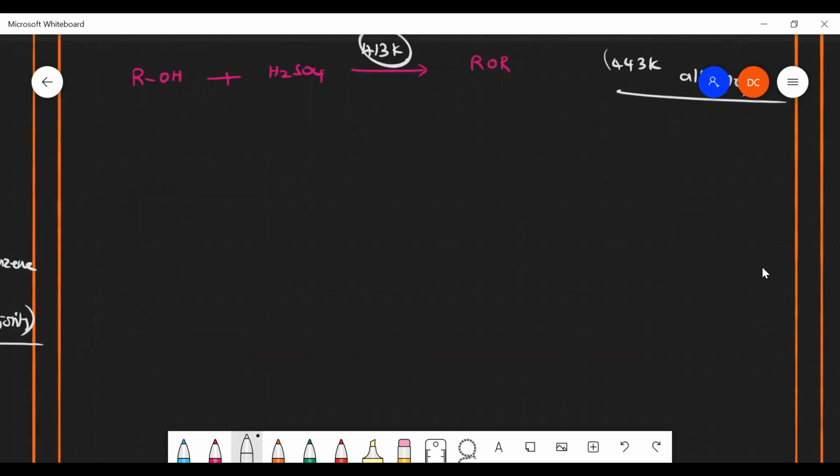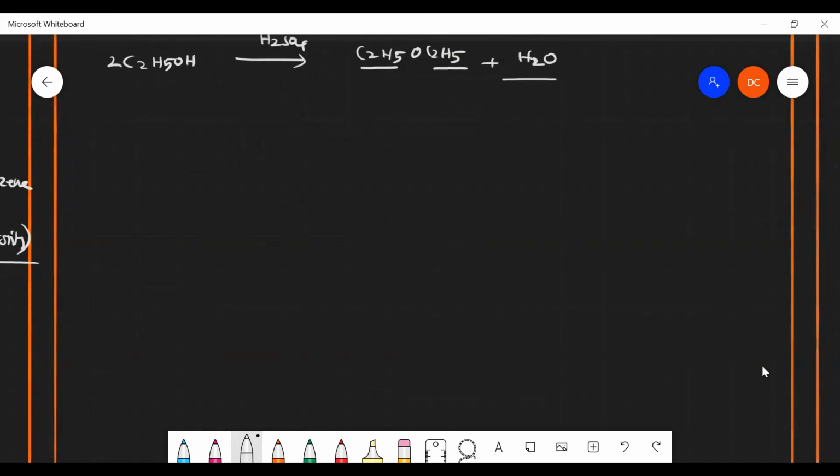So here alcohol, for example C2H5OH. Two molecules of alcohol, if involved in the presence of sulfuric acid, there will be a formation of C2H5OC2H5. This kind of ether I can get. I already told you this method is used to prepare only symmetrical ethers. Here also C2H5, C2H5. That is the symmetrical ether I can get.